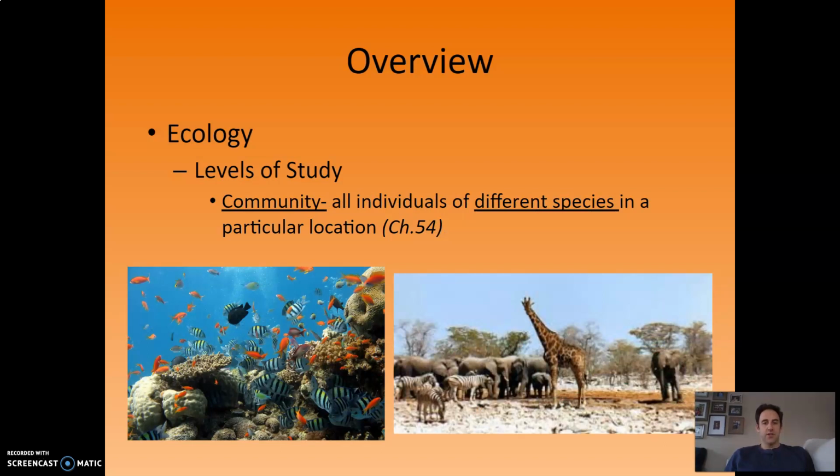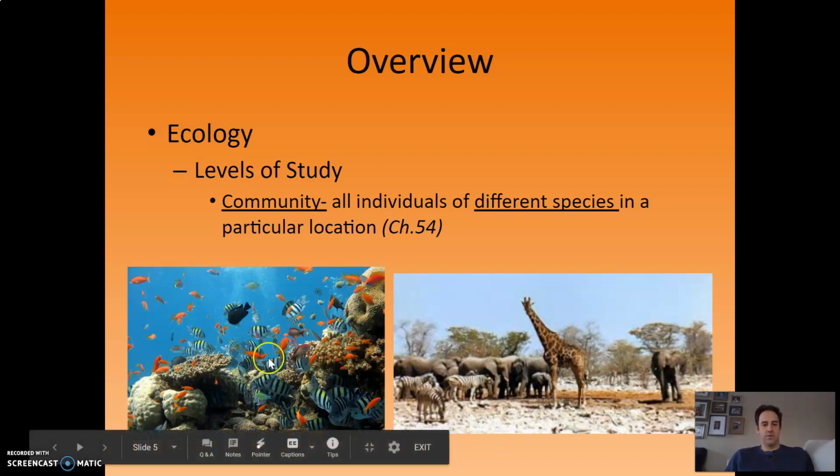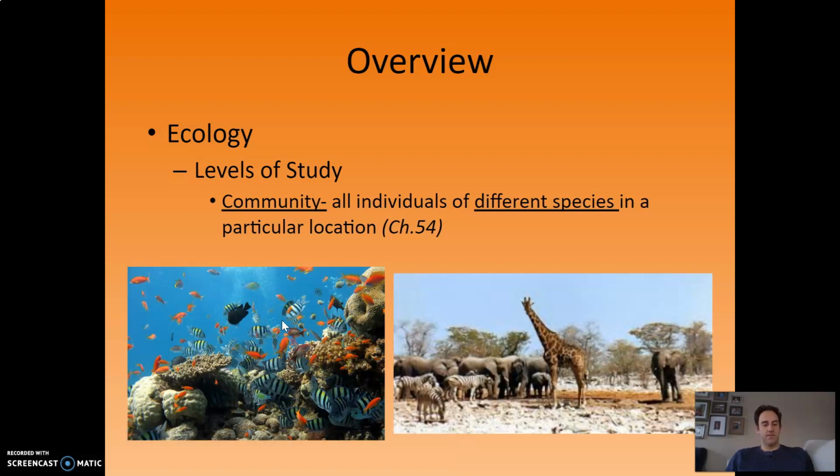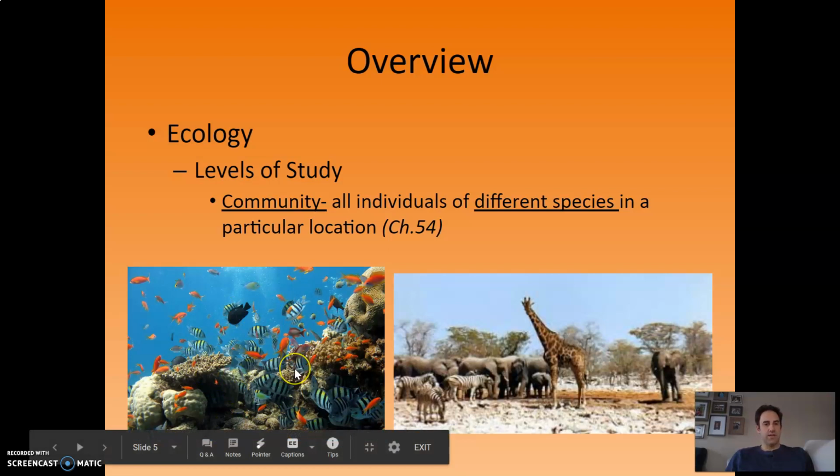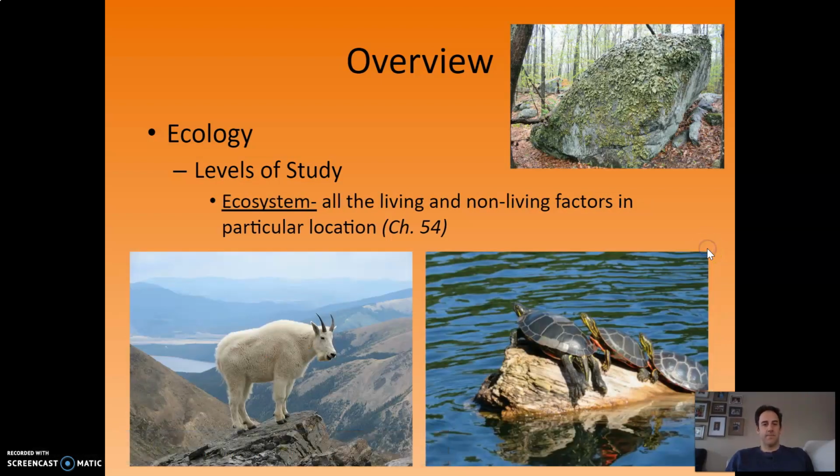The next level of ecology is the community. The community represents all the individuals of different species in a particular location. So here we have a coral reef with all sorts of different species, from the coral to the microscopic plankton floating around in there to the fish that you see and the different species of fish. And they're all interacting in different ways. We can study that at the level of the community. Same here, we have these different herbivores in Africa hanging out. That's another community.